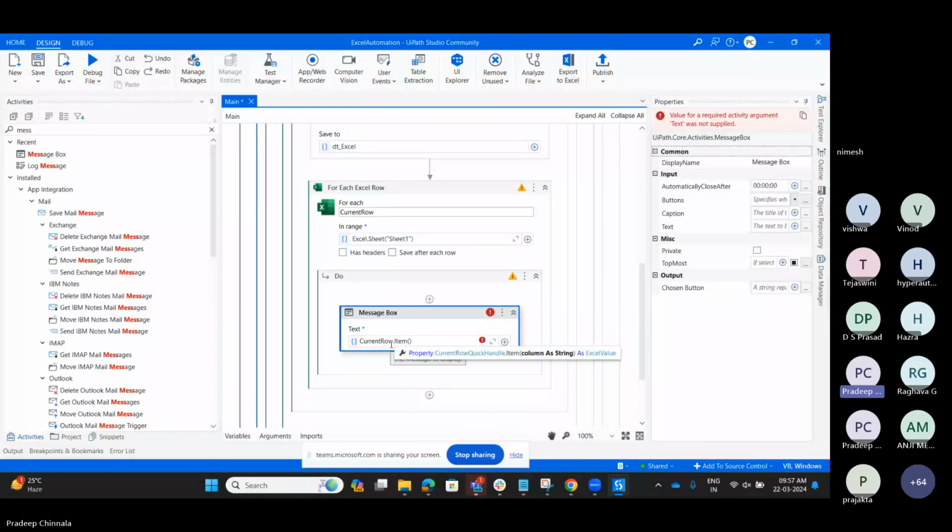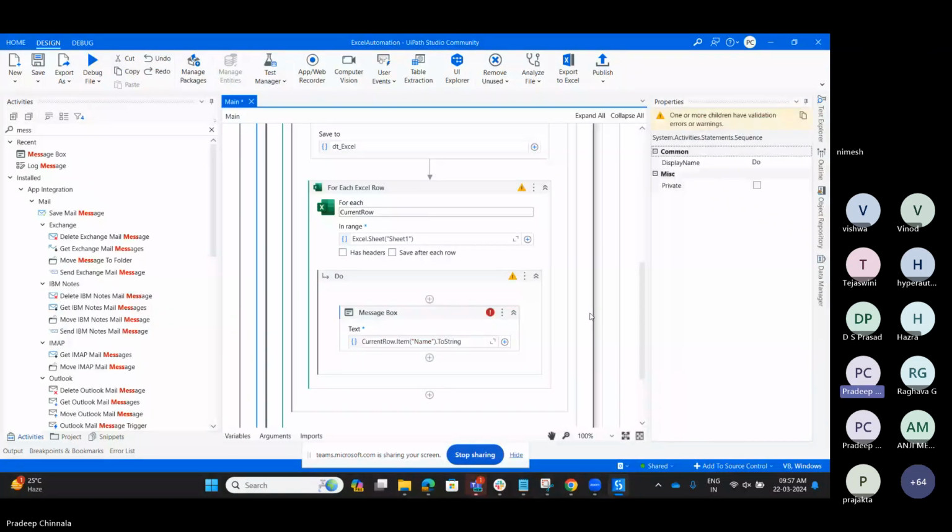So what it will print? It will print the names. It will get the names from that particular Excel file. So let me save the workflow and let me run it.